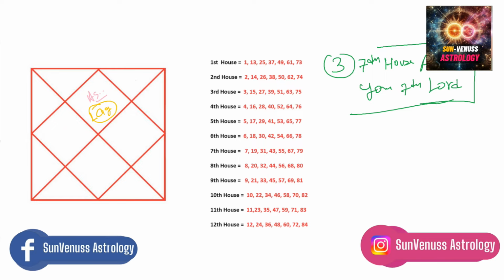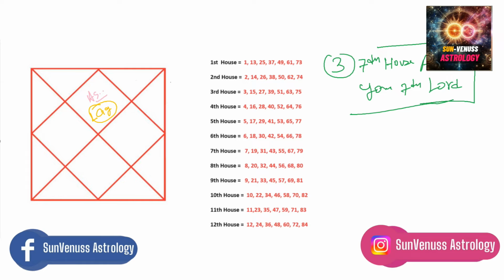If you are a Capricorn ascendant, your 7th lord will be Moon. If you are an Aquarius ascendant, your 7th lord will be Sun. If you are a Pisces ascendant, your 7th lord will be Mercury. And again, if you are Aries, your 7th lord will be Venus. So I hope it's easy for you now.